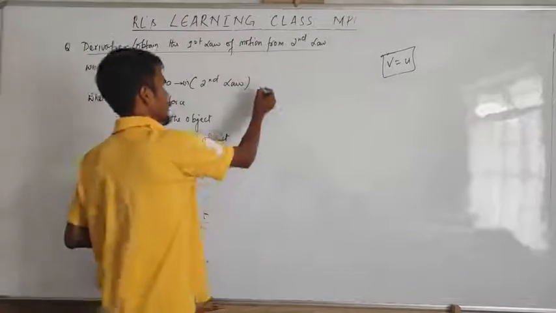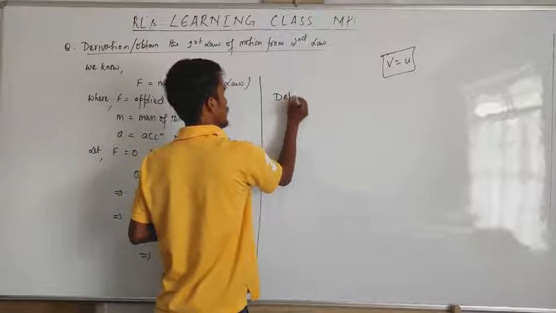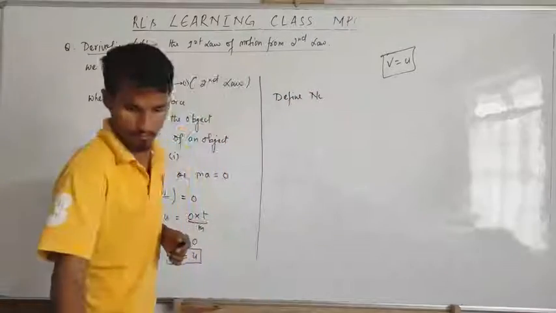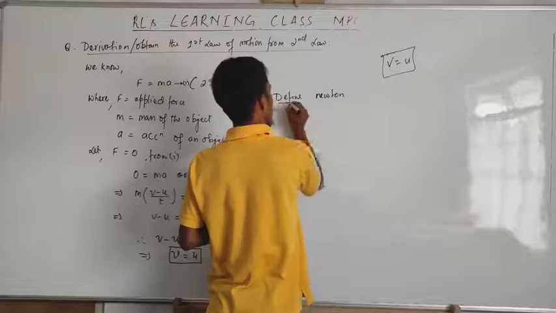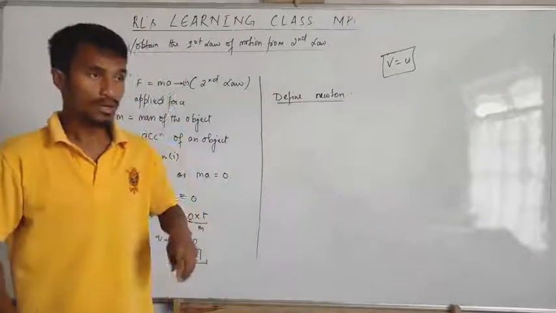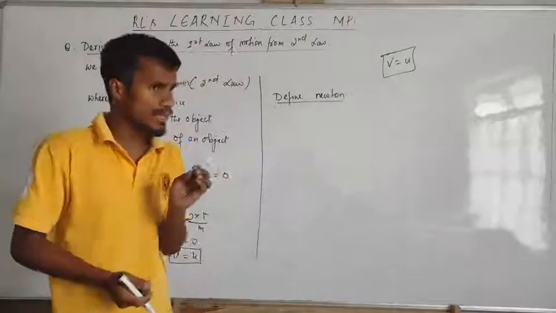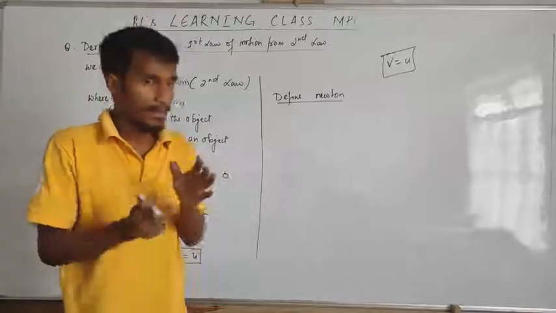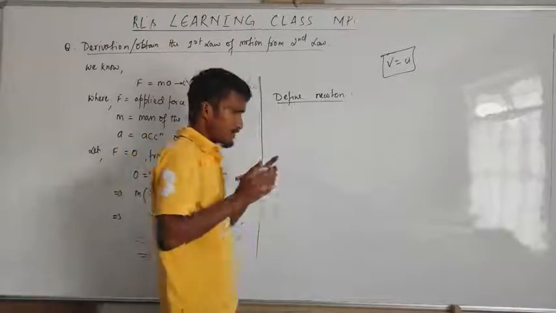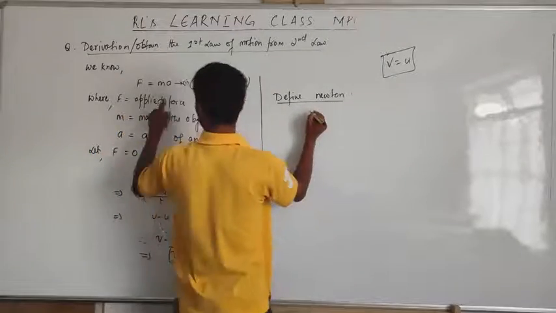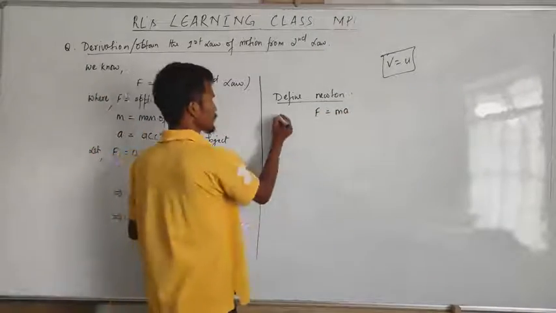Okay, now we come to the next part, that is the definition of Newton. Define 1 Newton, or state the SI unit of force and define it. Let me give that question. State the SI unit of force and define it. The SI unit of force is Newton. Then define it. Okay, to define it, we do like this. We know F is equal to MA.